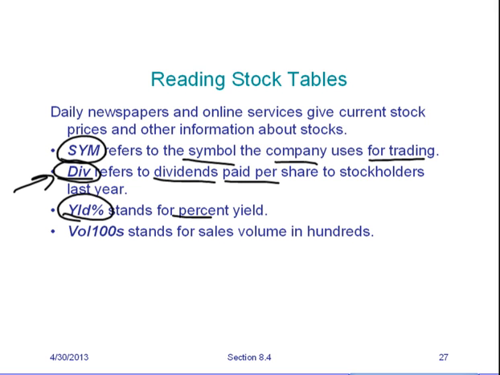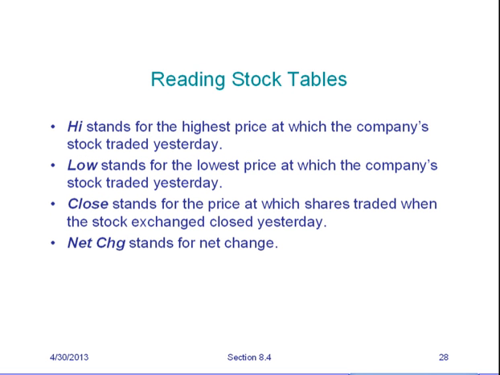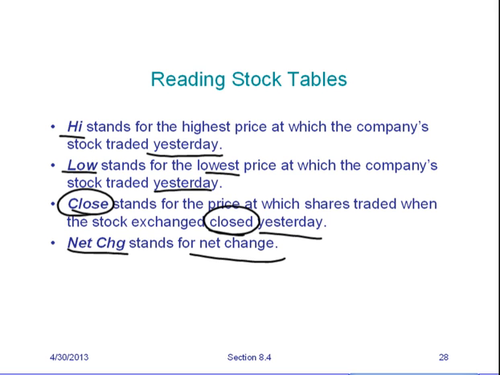This stands for the percent yield. This is the sales volume in hundreds. So whatever this number is, you multiply by 100, and that will give you how many stocks were sold. High stands for the highest price yesterday. Low stands for the lowest price yesterday. Close stands for the price at close yesterday. Net change is how much it changed from yesterday to the day before.